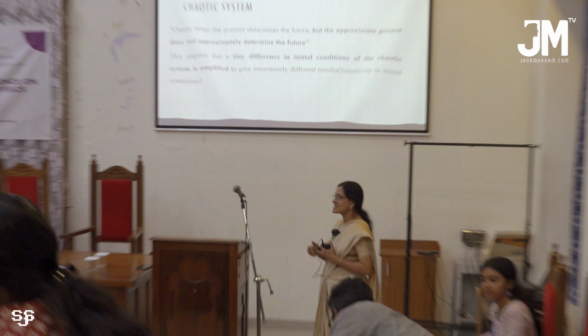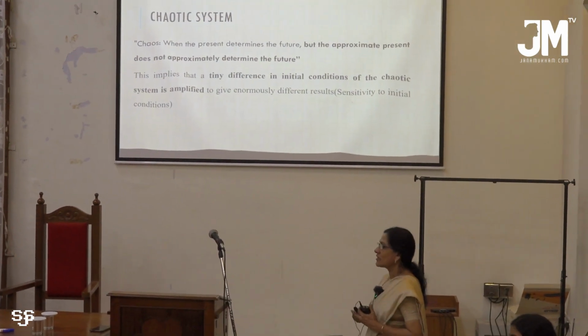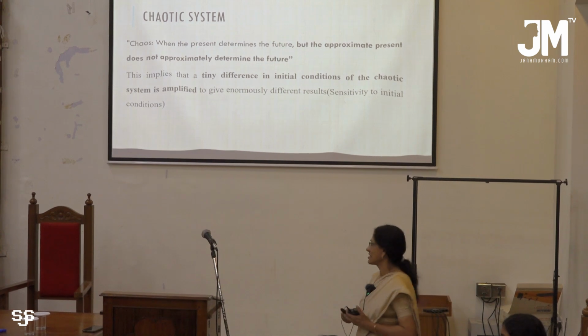and even if we know the course of a system, that doesn't give you the course of the system if the initial conditions are slightly changed. That is the important characteristic of a chaotic system.